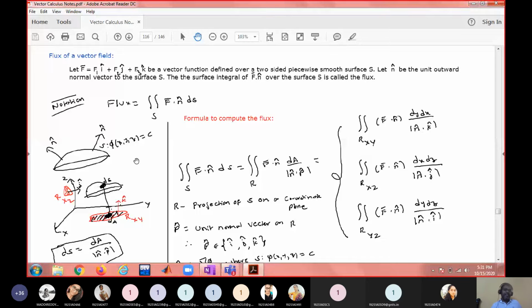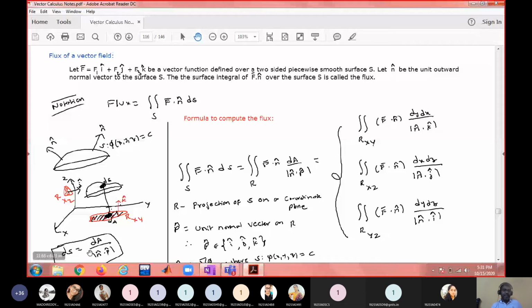See, if C is a constant, that represents a surface. If C is an arbitrary constant, a family of surfaces. But those surfaces, in vector calculus, we call them level surfaces. So all these are level surfaces. So how to find a unit normal vector on the level surface?